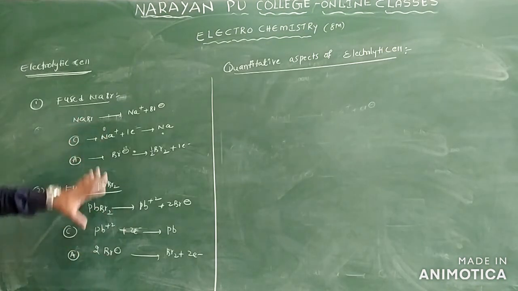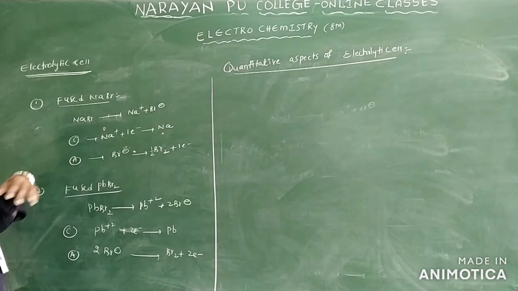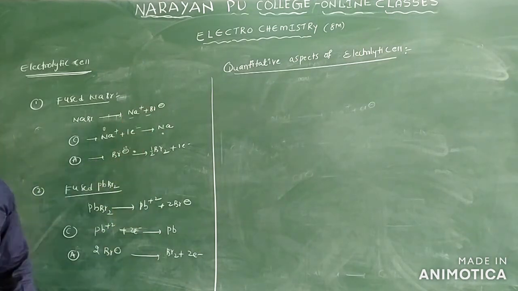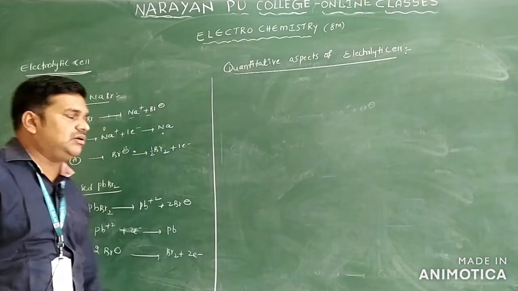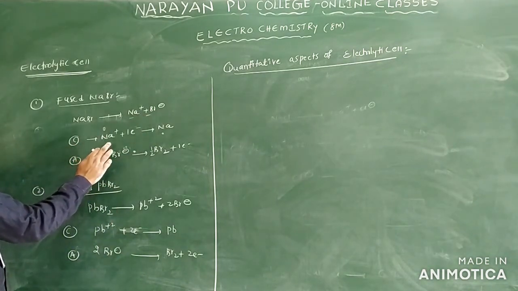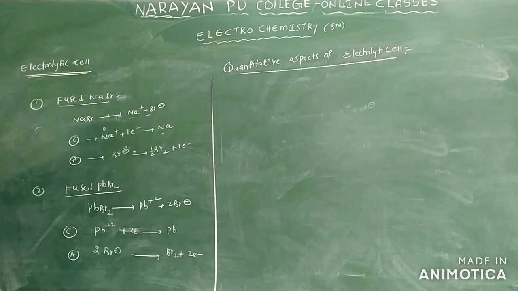See the two reactions I wrote here: fused NaBr and fused lead bromide. Fused NaBr dissociates into Na plus and Br minus. You can observe the reaction takes place in an electrolytic cell only. At the cathode, Na plus gains one electron and sodium metal is deposited. At the anode, what gas is liberated? Bromine gas is liberated only.